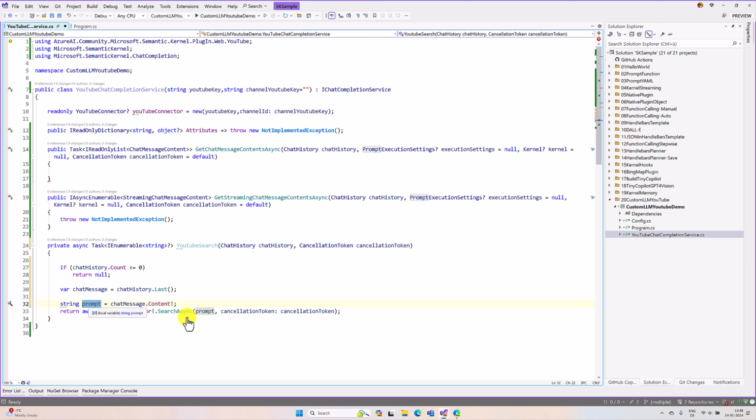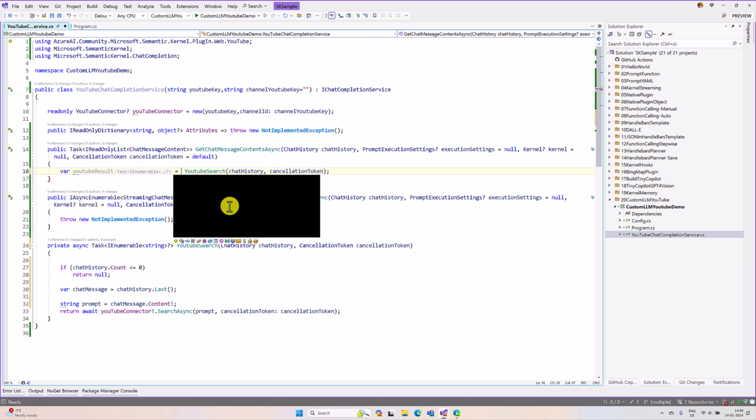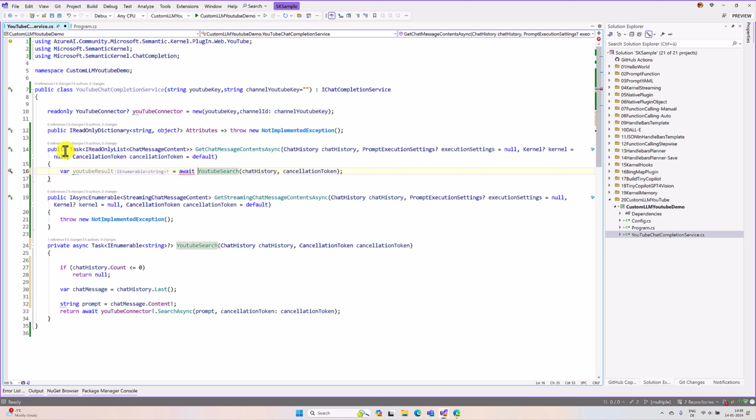We assign it to the prompt and we pass this information to the YouTube connector search function. So we have to call this function from the GetChatMessageContentAsync function. Here, youTubeResult equals YouTubeSearch. This is not a plain result, here we have to await. So I have to change this function also to an async function.